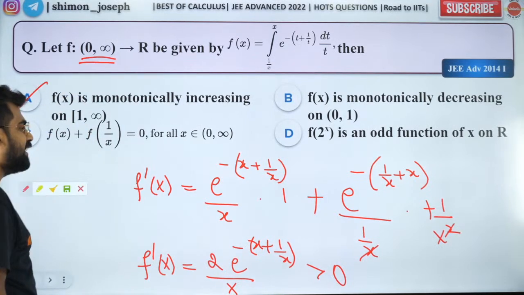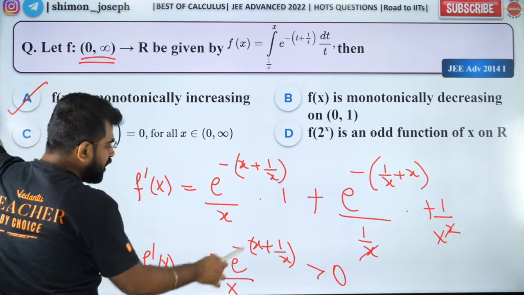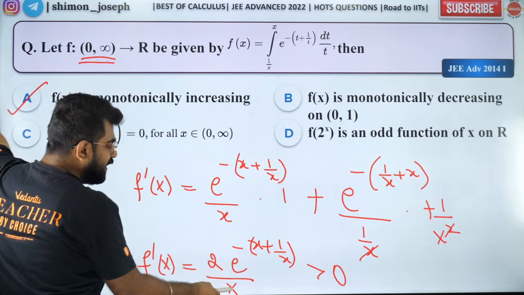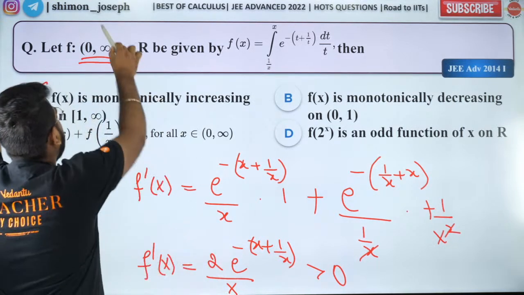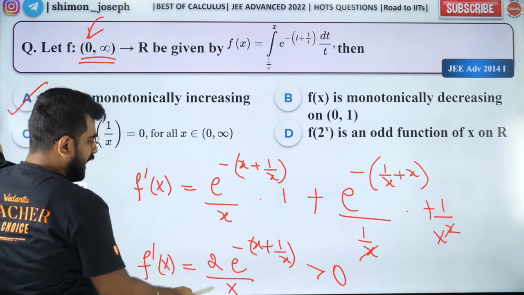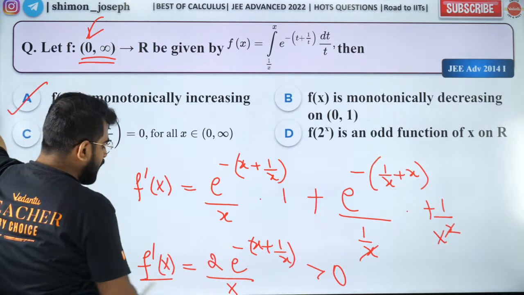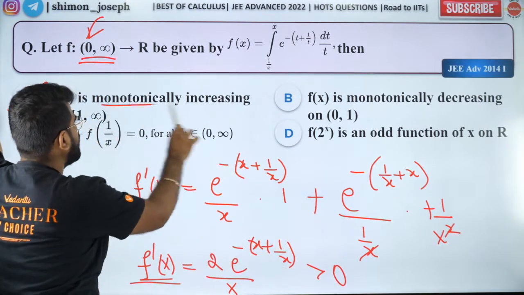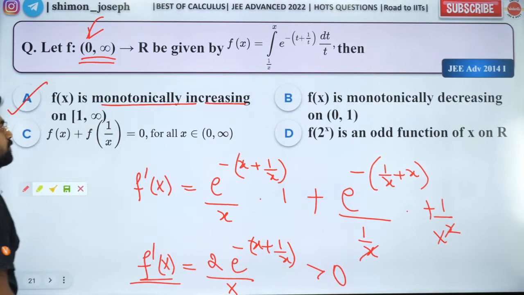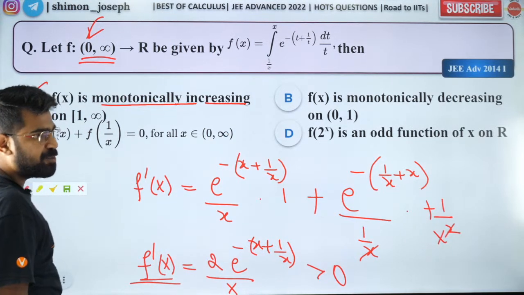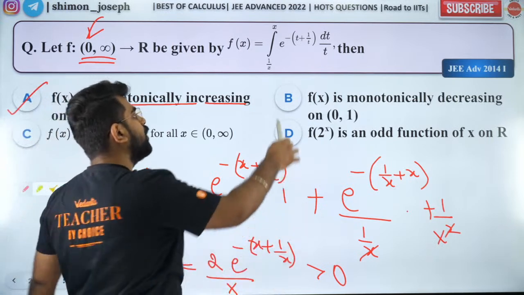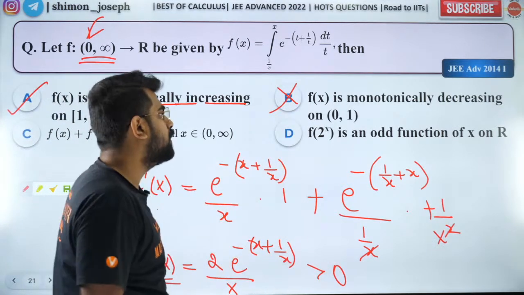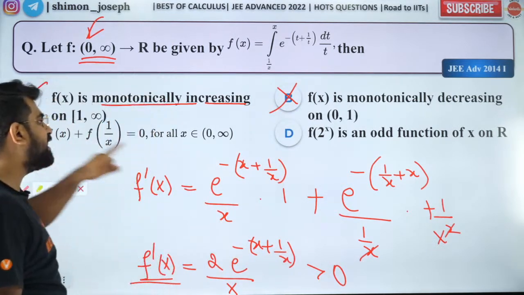It is monotonically increasing. Exponential functions are always positive. The denominator is always positive because our domain is 0 to infinity, and hence your f dash of x will be positive. That means it is monotonically increasing. Got it? So option A is obviously right. Option B is obviously wrong. Now we'll have to check C and D options.